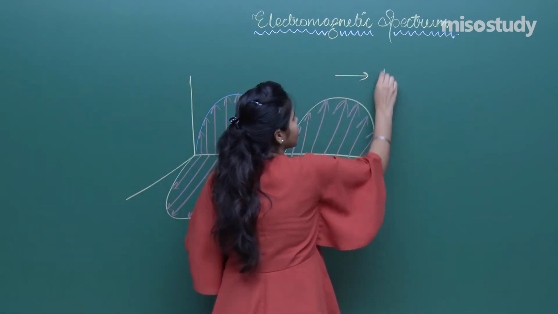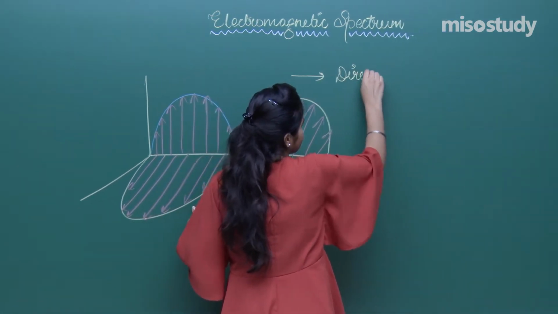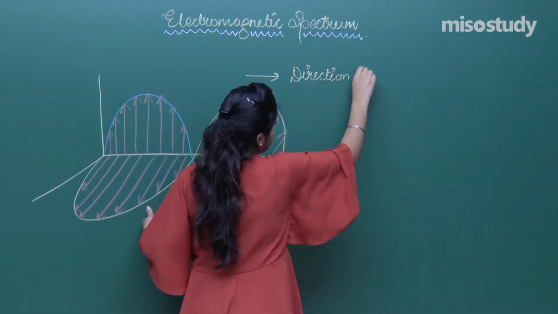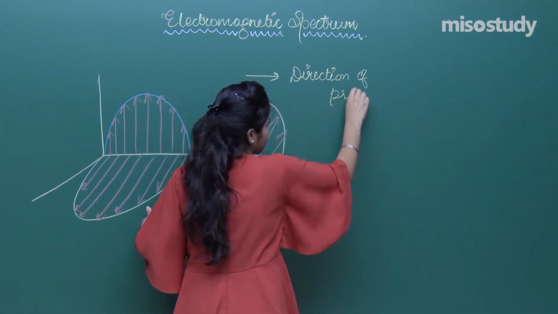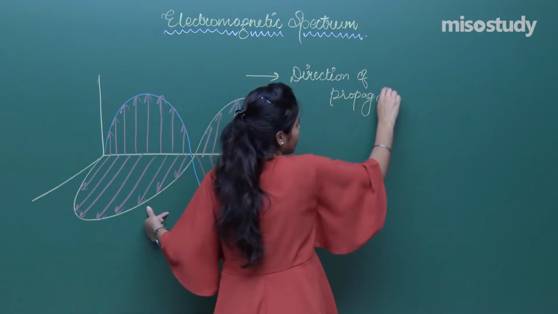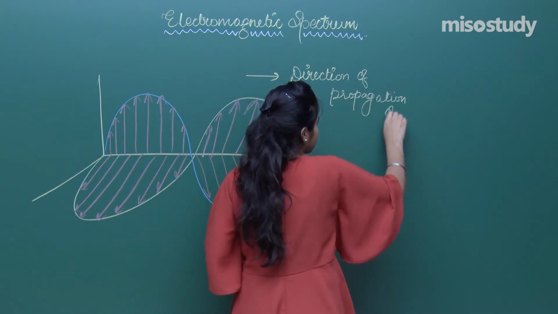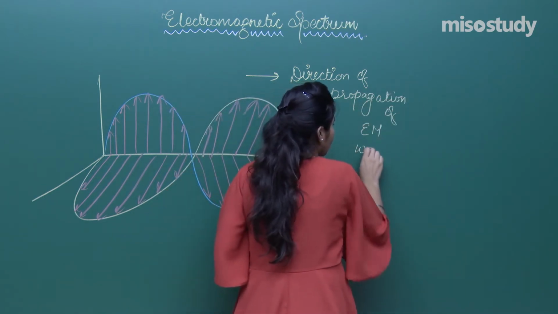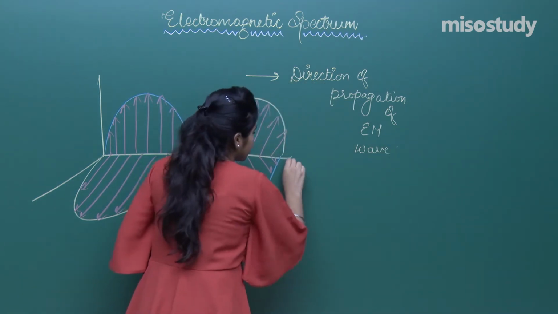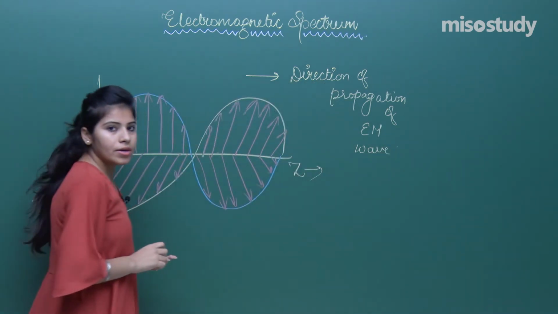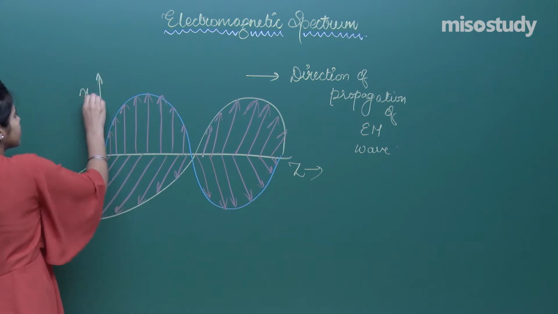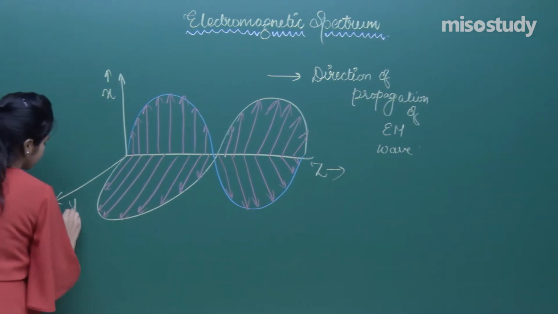Say this is the direction of propagation of the EM wave, this is the Z axis, this is your X axis, this is your Y axis.